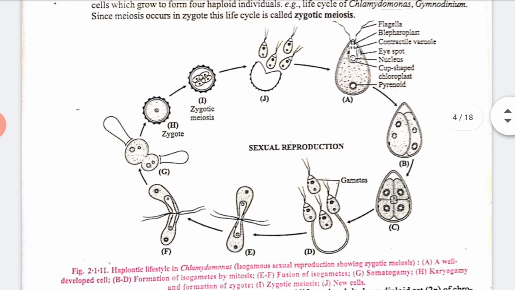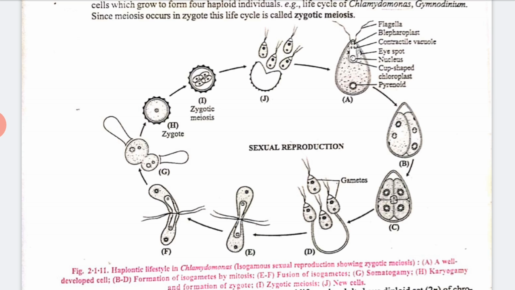Just look at this cycle. In the first, this is haploid, that is a single set of chromosomes. After sexual reproduction takes place, the haploid gametes are produced by mitosis. These gametes are identical in size and shape, hence they are called isogametes. Two haploid gametes fuse to form a diploid 2n zygote, that is a diploid zygote.